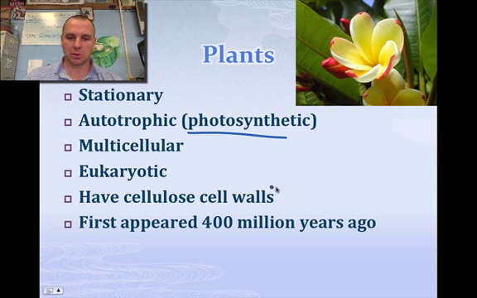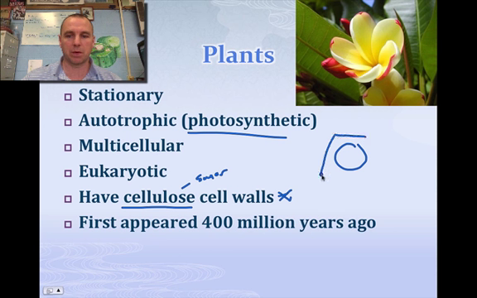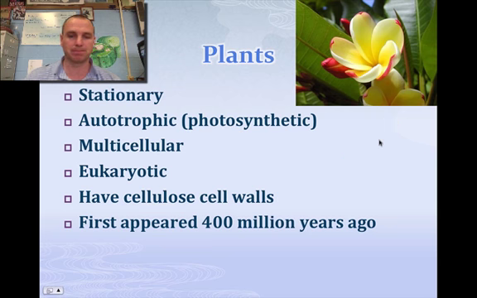And a key characteristic is they have a cell wall made of cellulose. Now remember, OSE means it has a sugar base, and their cell wall is kind of a hardened structure. So if I was to draw a cell, it would have a plasma membrane on the inside, and the cell wall would be on the outside. This cell wall is what plants have that animals do not.